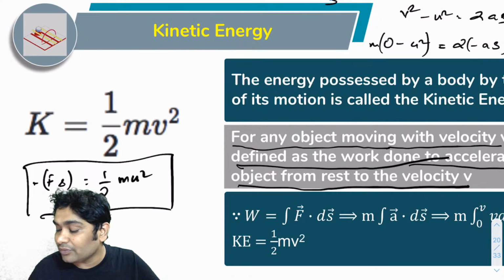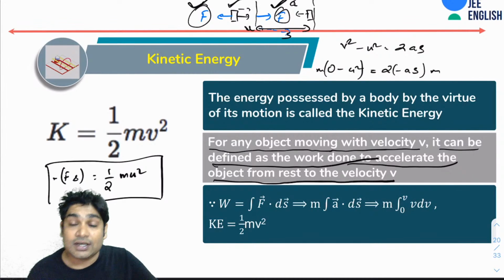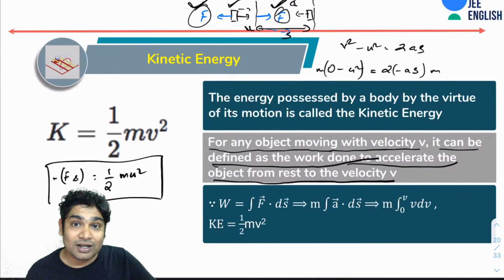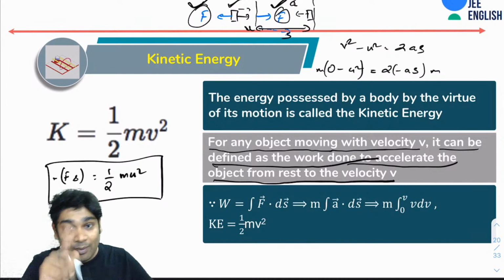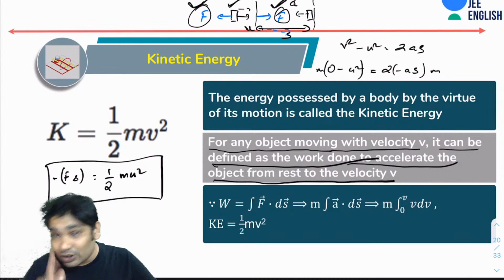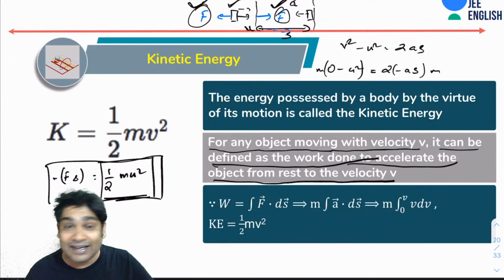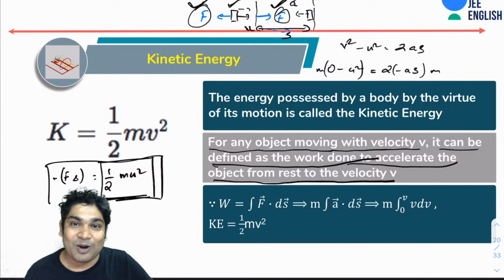Alright. So which means a body which was moving with an initial velocity u before coming to rest could do this much of positive work on another body, because this was the negative work that happened on this body, so it would have ended up doing the same amount of positive work on the other body. So that is why now I'm saying if a body is moving with u velocity, then I can say it has the ability to do half mu square amount of work.